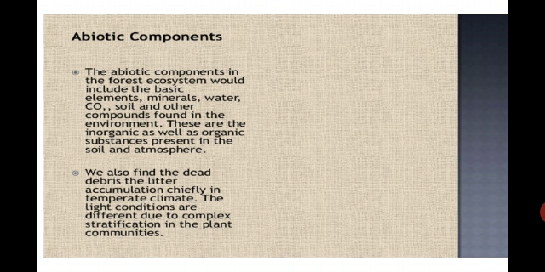Here you are watching the abiotic components, which are the non-living components of the ecosystem. The abiotic components in the forest ecosystem would include the basic elements like minerals, water, carbon dioxide, soil and other compounds found in the environment. These are the inorganic as well as the organic substances present in the soil and the atmosphere. We also find dead debris, the litter accumulation, chiefly in the temperate climate. The light conditions are different due to the complex stratification in the plant communities.